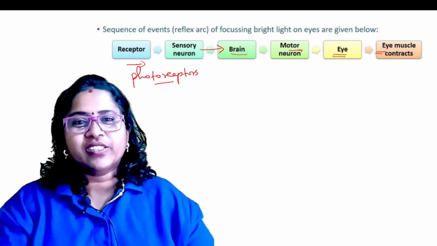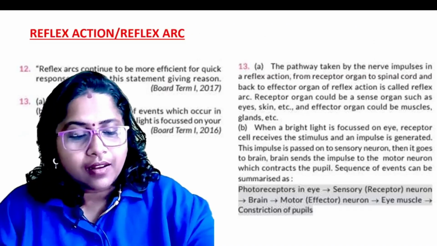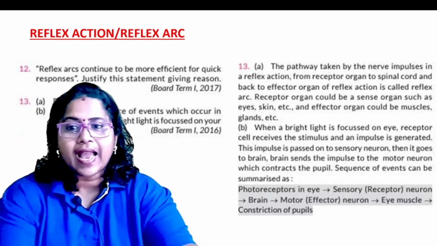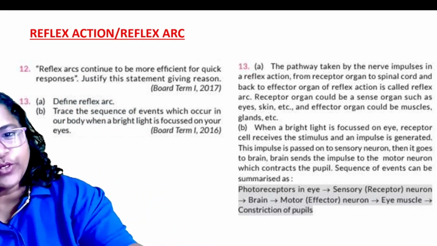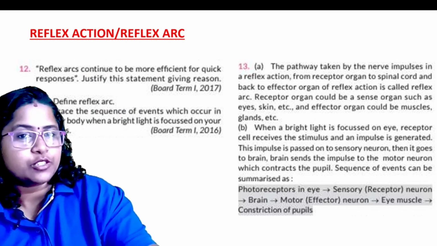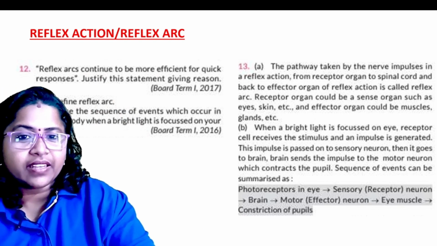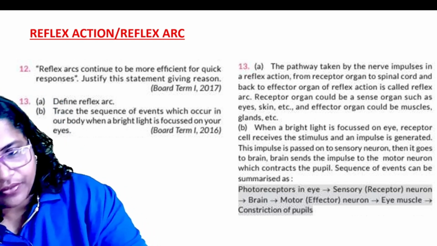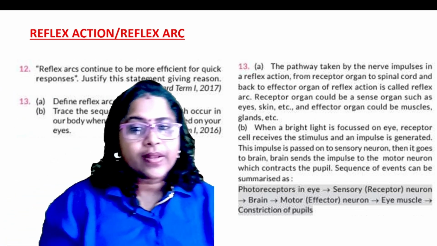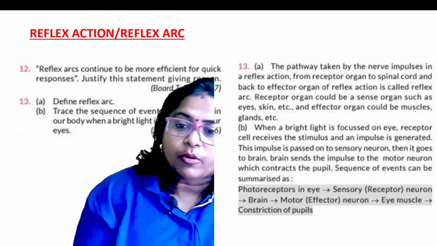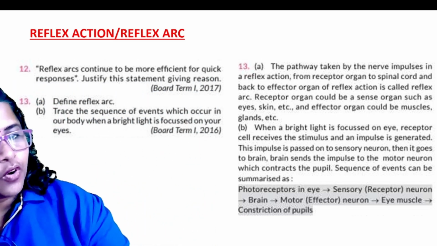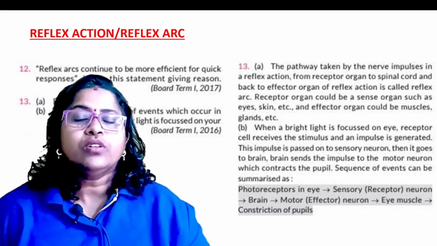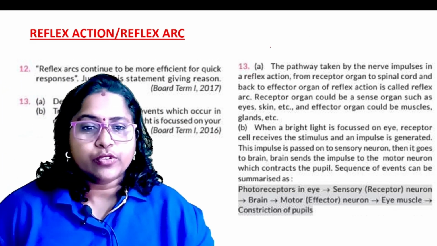Please note down this very important question. See how the previous year question was asked: reflexes are more efficient for quick response, justify the statement giving reasons. And also question number 13: define reflex arc and trace the sequence of events which occur in our body when a bright light is focused on your eyes. Both have the same answer. You should write the definition.